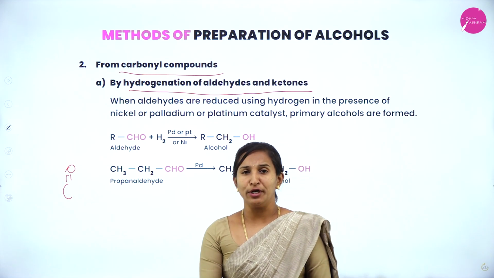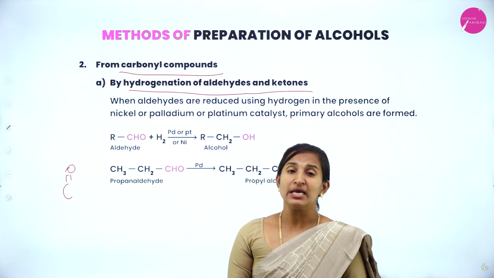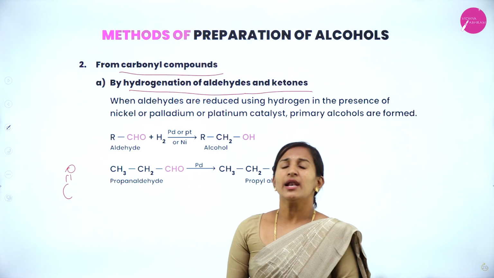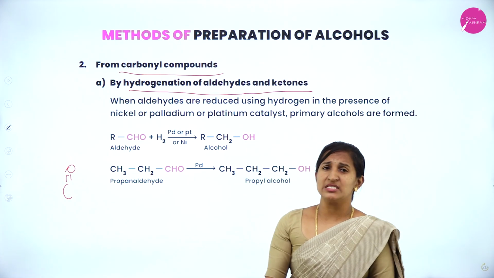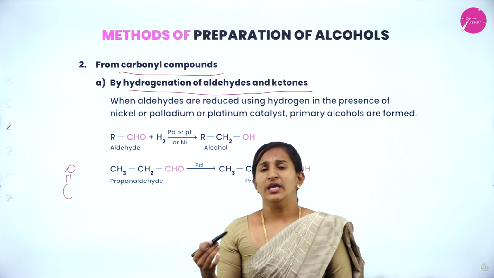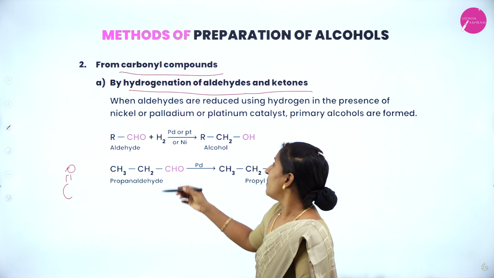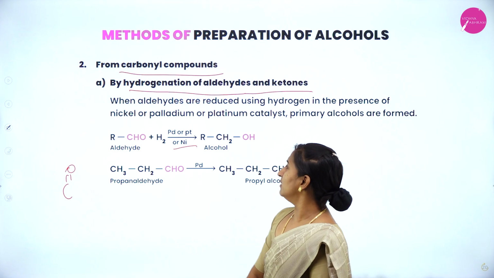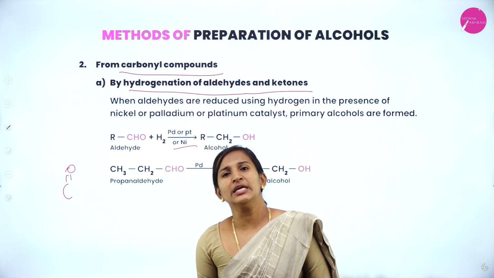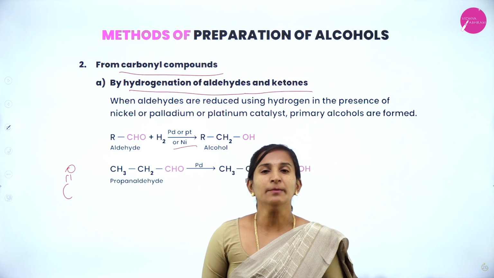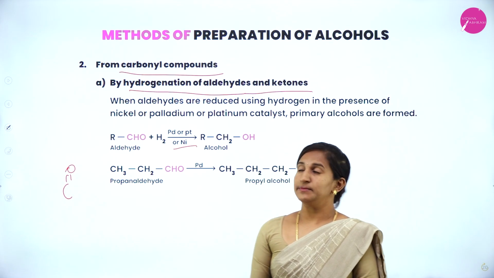That means we are going to add hydrogen, that is a reduction process. Reduction can be done by two methods, that is by passing hydrogen gas in the presence of catalysts like platinum, palladium or nickel, or by using a strong reducing agent called lithium aluminum hydride.